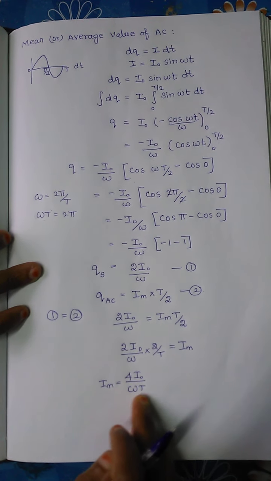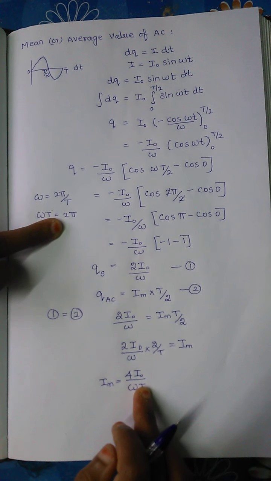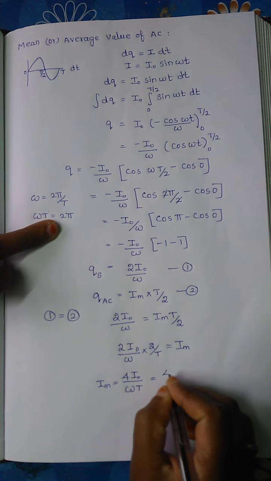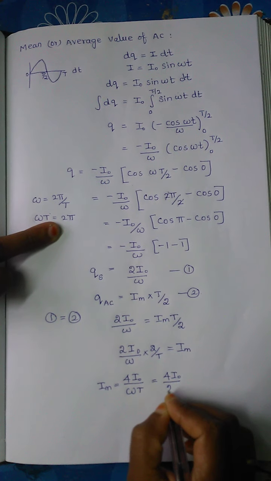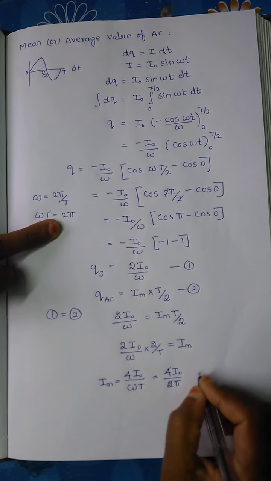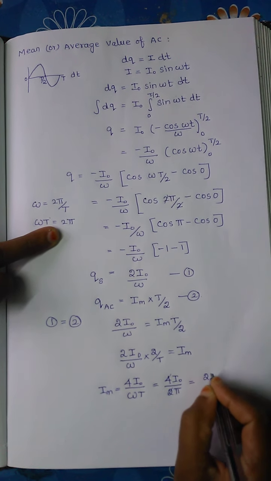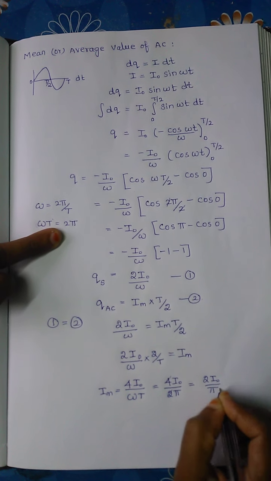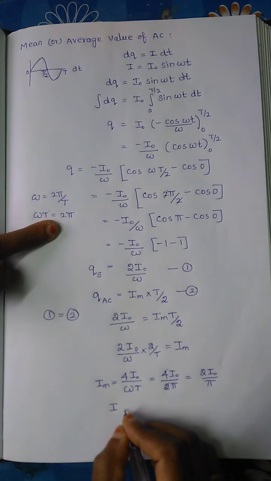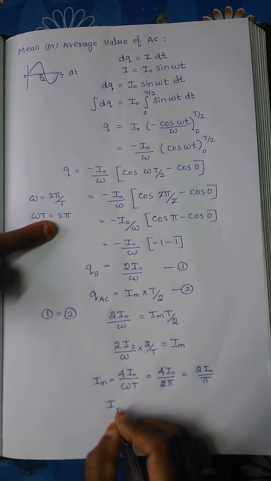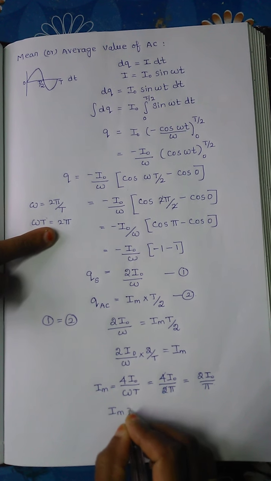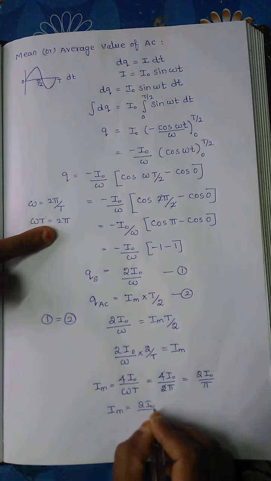We know that omega T is equal to 2 pi, and substituting this in the expression, then cancelling the 4 and 2, finally you will get 2 I naught divided by pi. So the current over one half cycle, Im, is equal to 2 I naught divided by pi.